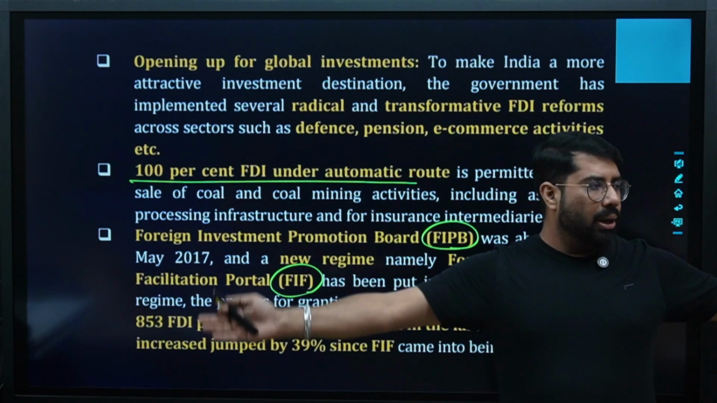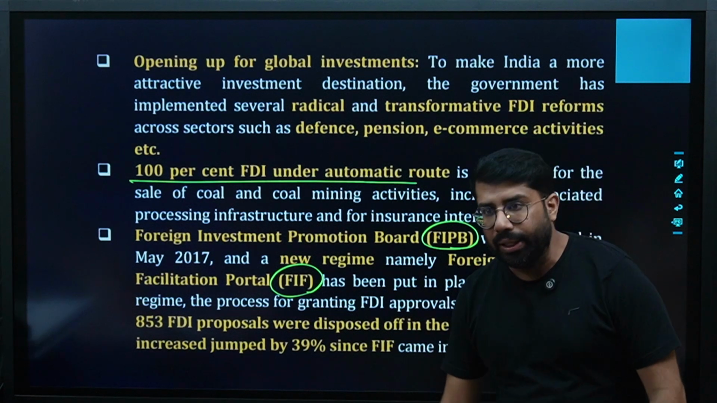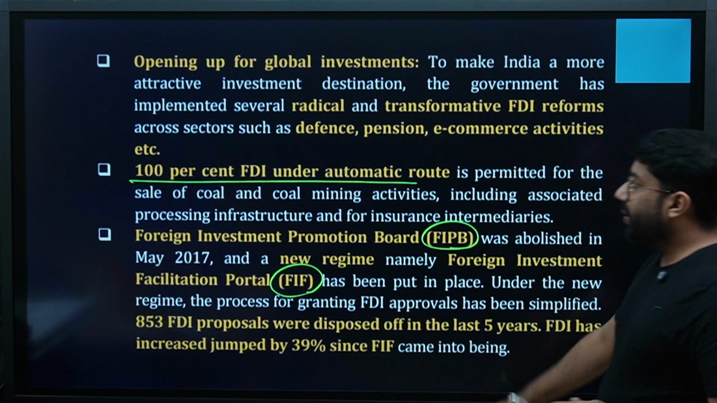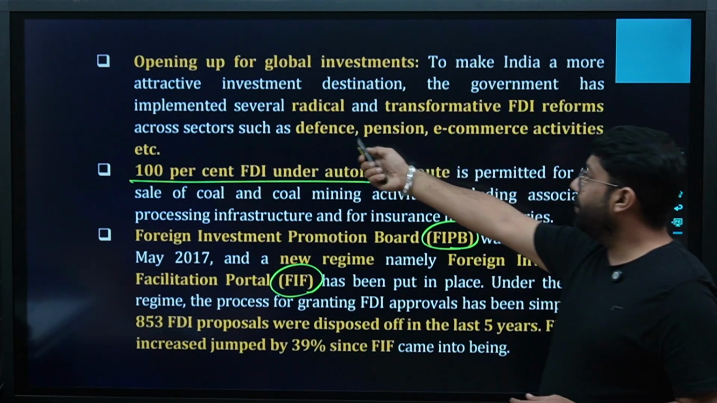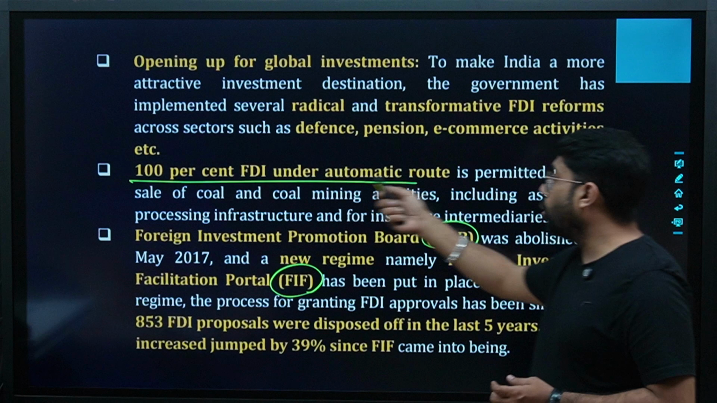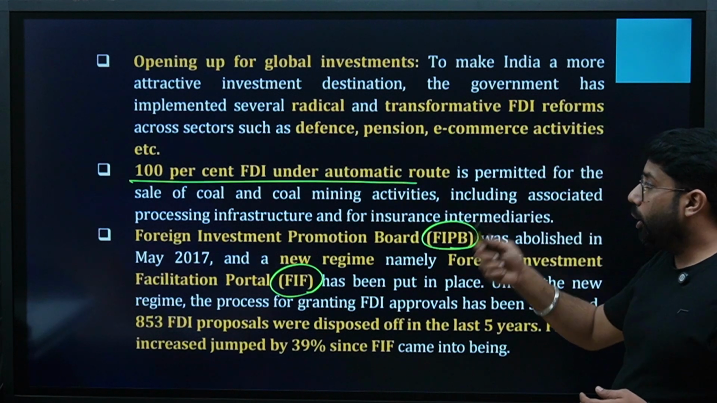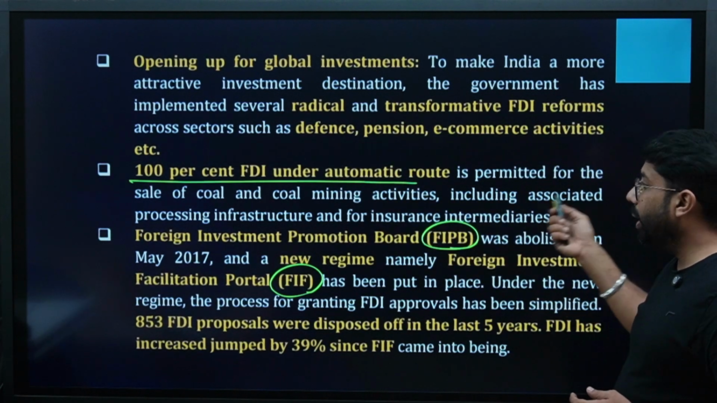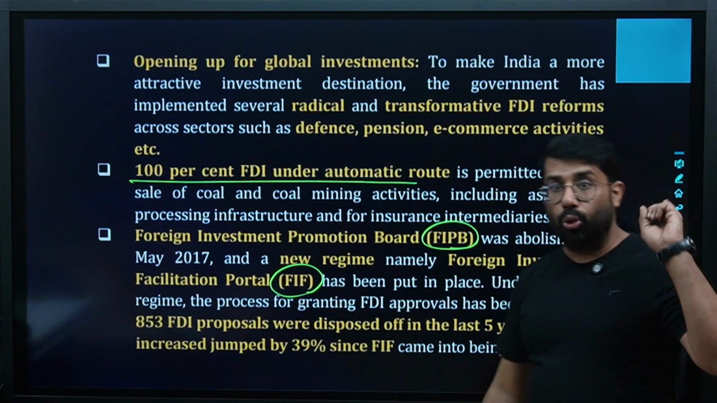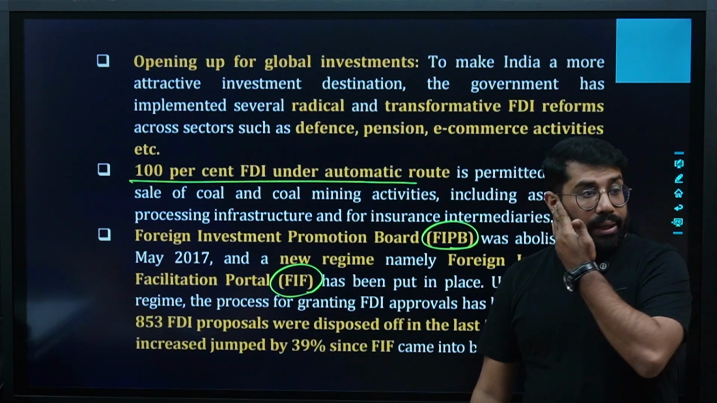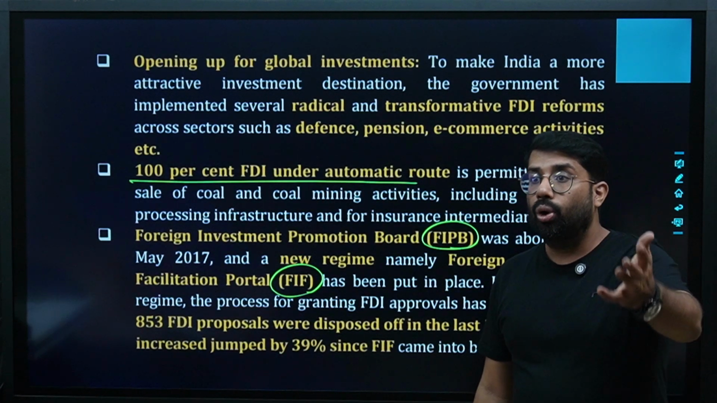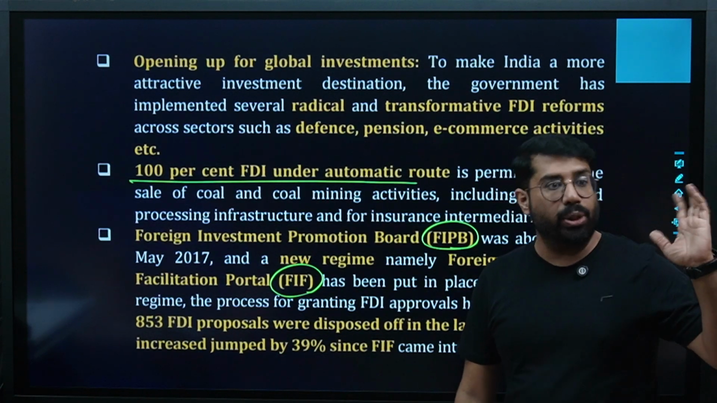Opening up of global investments: all of you know that in India now we are opening up our market to foreign investors so that they can come and invest in India, specifically in defense, pension and e-commerce activities. 100% FDI under the automatic route is permitted for coal mining activities, including associated processing infrastructure, and for insurance intermediaries. I told you this before in the FDI part: for coal and insurance, we have allowed 100% FDI, that too through the automatic route, which is an easier route.